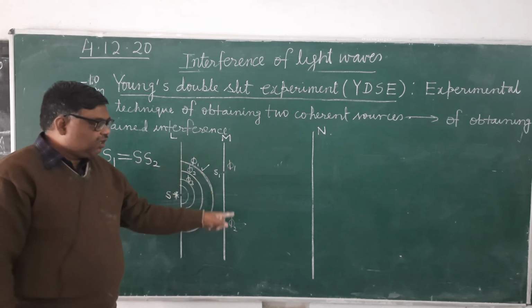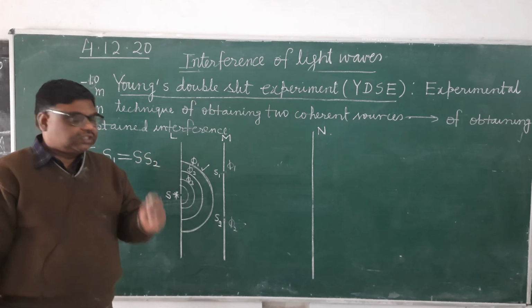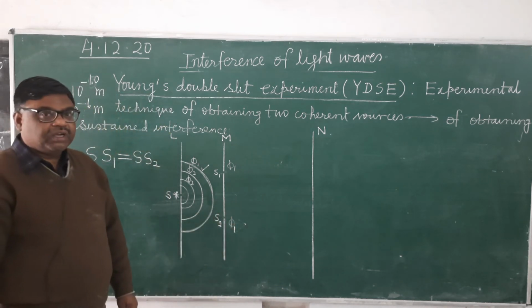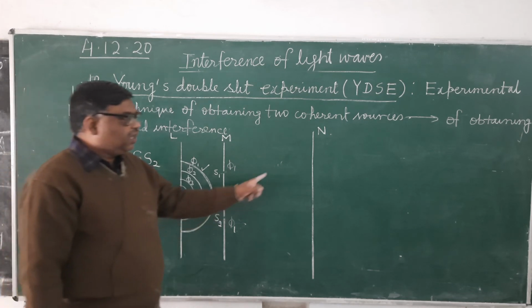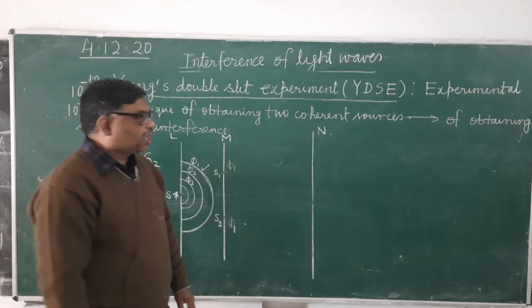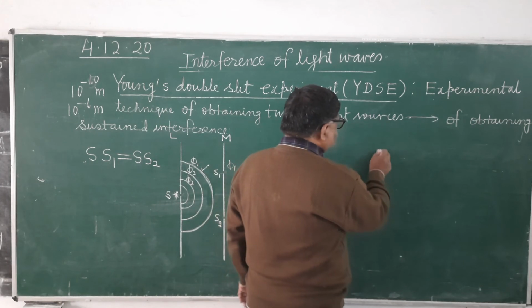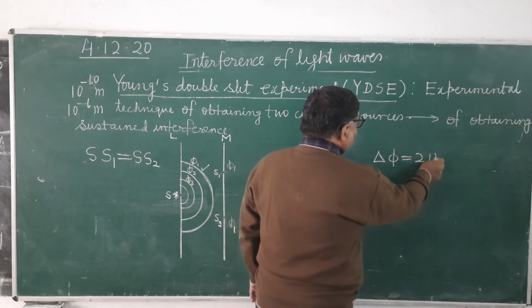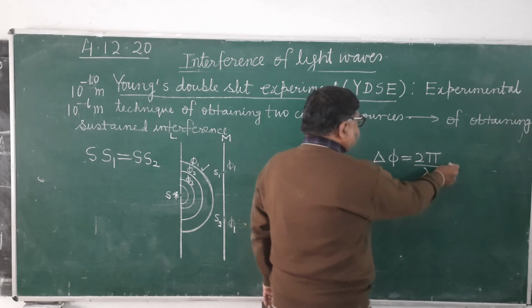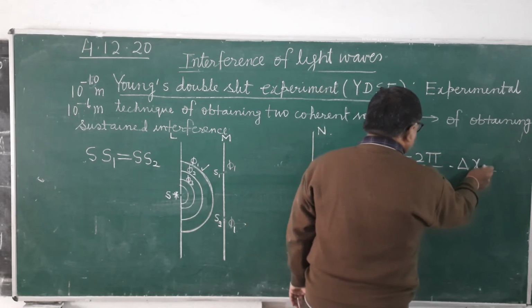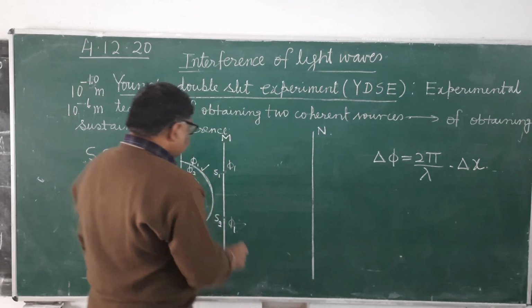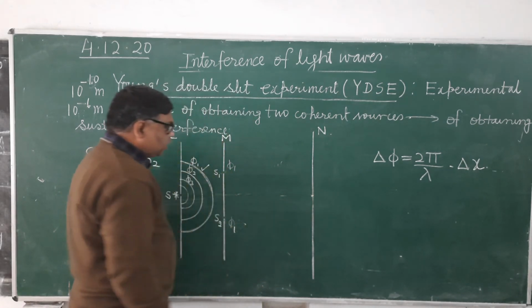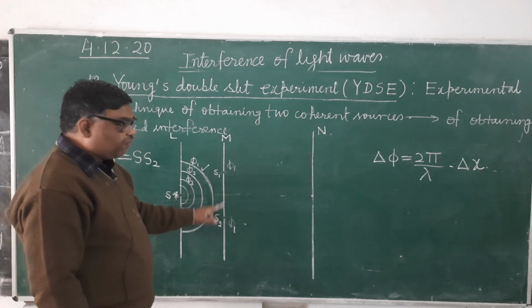They are emitting waves of the same phase, so the phase difference will be the same. Now any further phase difference arises because of the path difference, because we know that delta phi equals 2 pi by lambda into delta x. Suppose waves are reaching here, this point just in front of the center of the double slit.